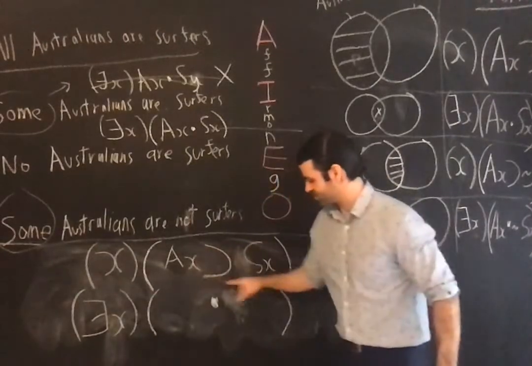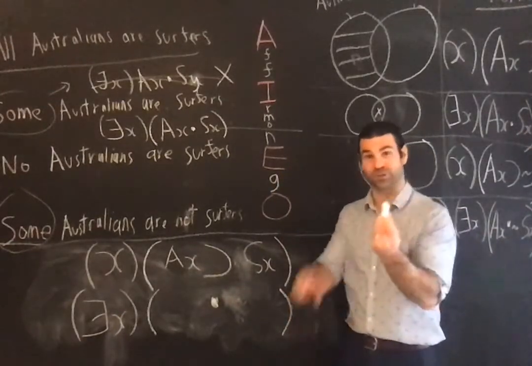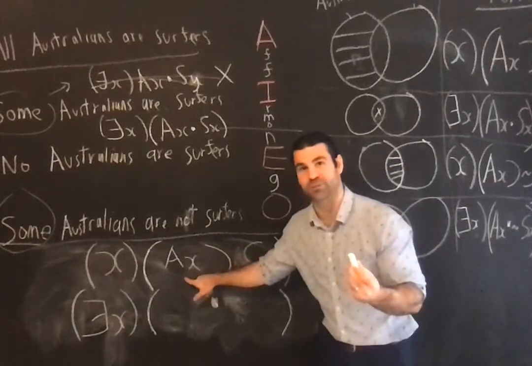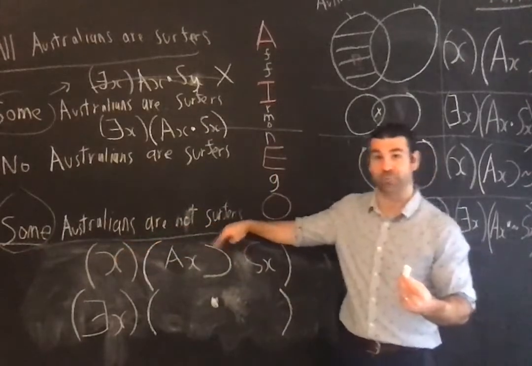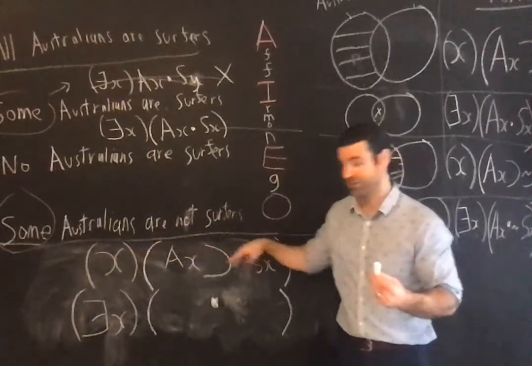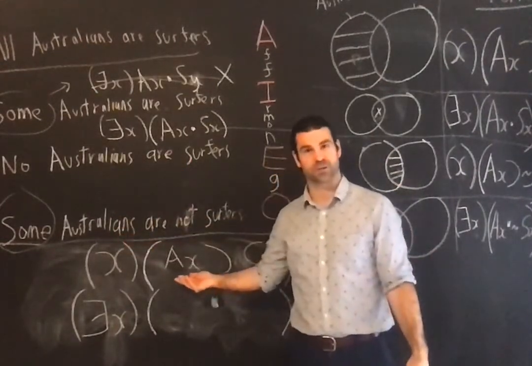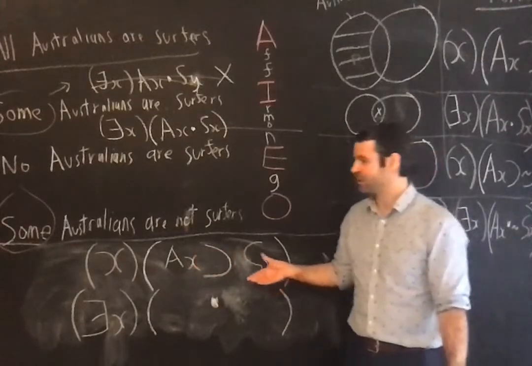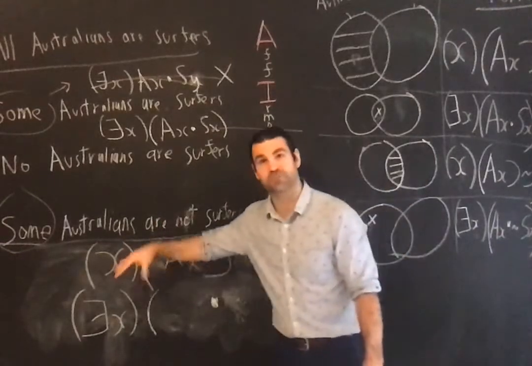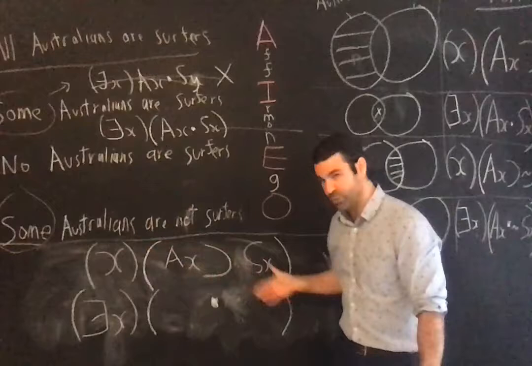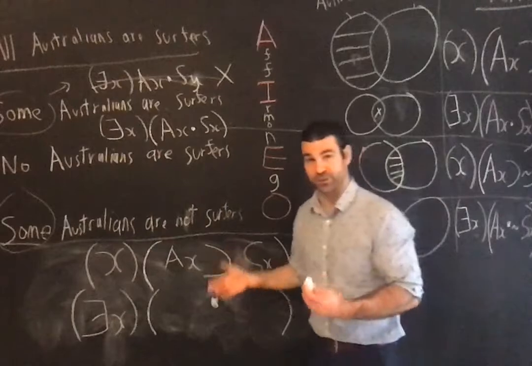For all x, if x is Australian, x is a surfer. It's true of this piece of chalk because this piece of chalk is not Australian, thus the antecedent of the propositional function is false. So for all things, I'm correct in saying, for everything in the universe, this propositional function is true, right? Because for all the things that are not Australian, the antecedent is false, and therefore the propositional function is true. So I am indeed correctly asserting something true of all the things in the universe with the use of this propositional function. See how it holds of all the things that are not Australian.